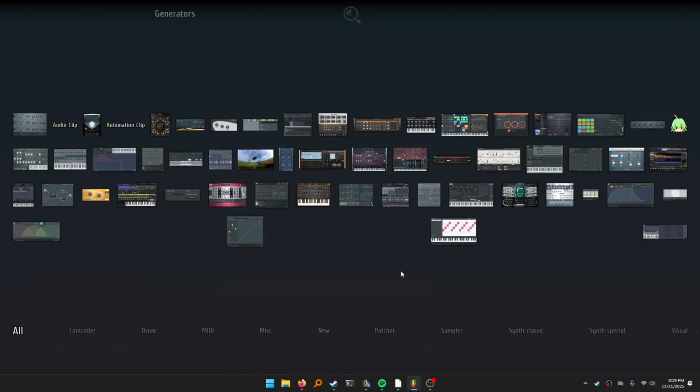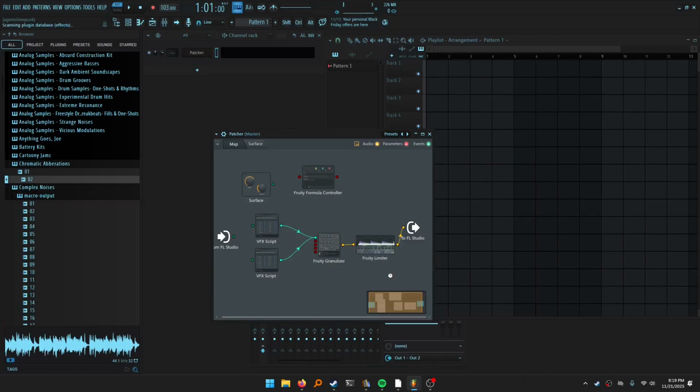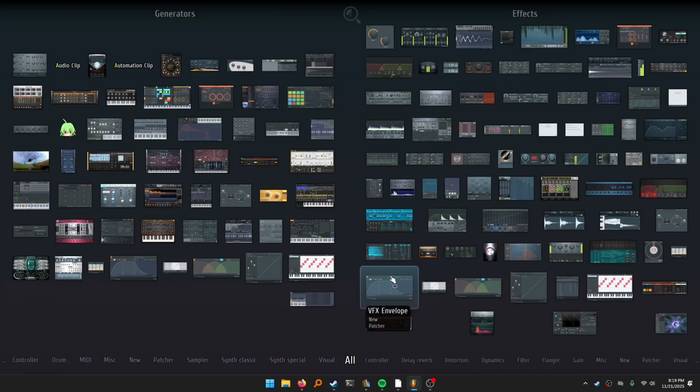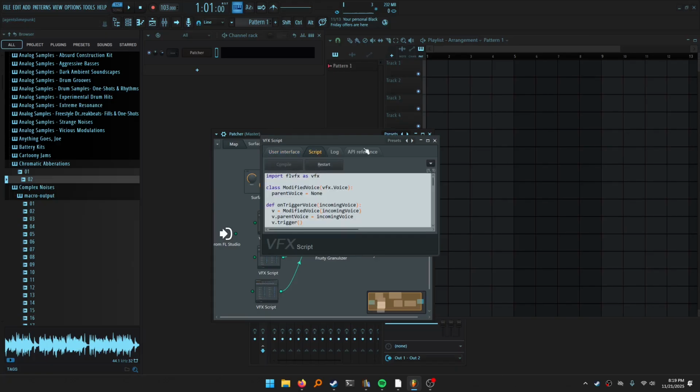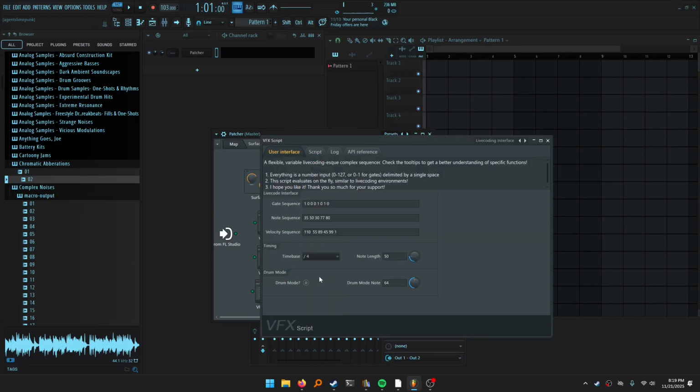I know I'm using the hell out of these, but the cool thing about it is it's a little bit more flexible than some of the other ones. It's got that time-based thing, so we can actually change the time base a little bit and get a totally different thing out of it. Let's say we're going to divide by 4, make the note length a little bit longer. See how that goes.